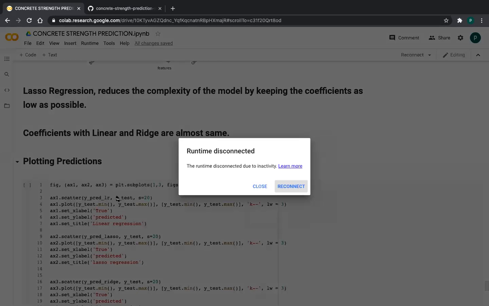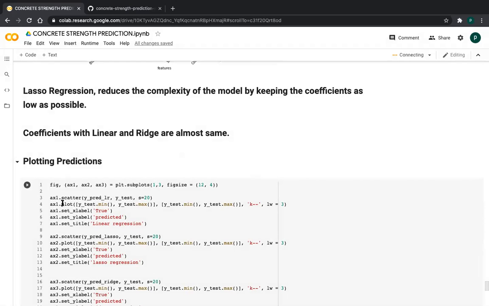So I am drawing ax1.scatter for the relationship, how this linear model fits the data. So we need to give x and y values. So y predict on the predicting values and testing values, and this is the size of the points.